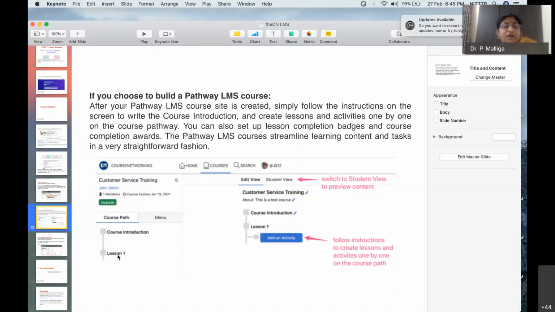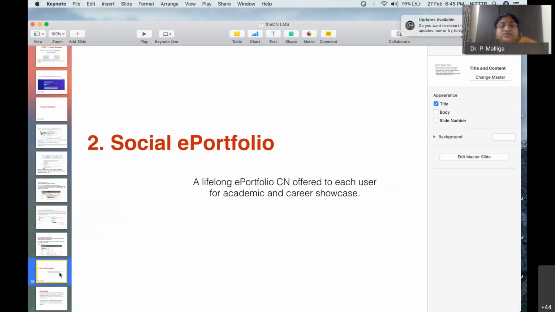The second part, beyond course networking, is a social e-portfolio. If you are working on any LMS, it will be easy to shift here. The new thing in this CN LMS is the social e-portfolio, which might not be available in other systems. It is a lifelong e-portfolio CN offers to each user for academic and career showcase.